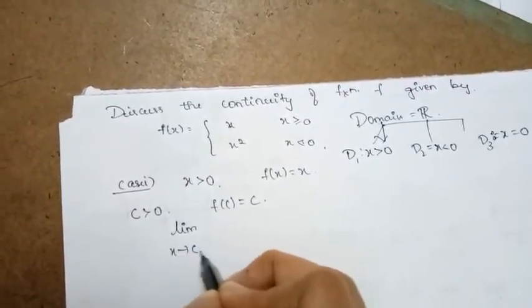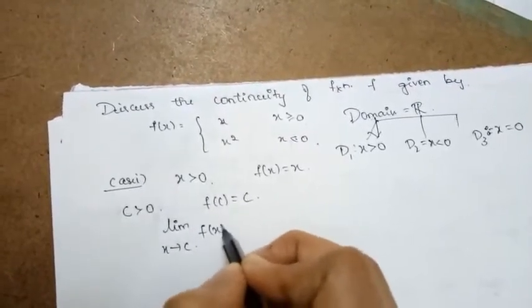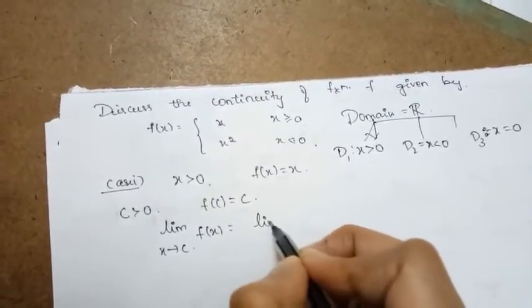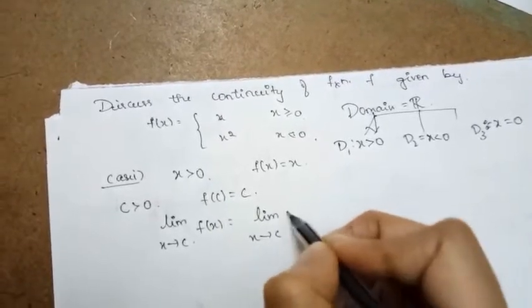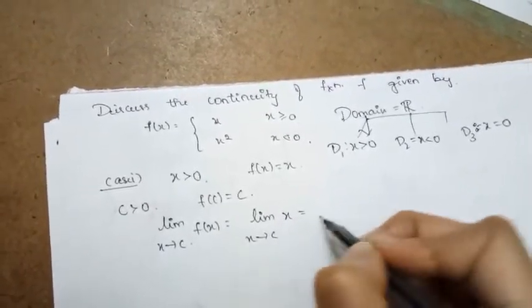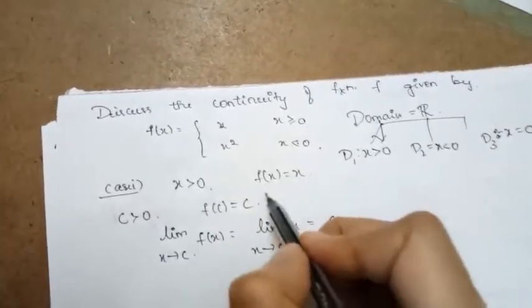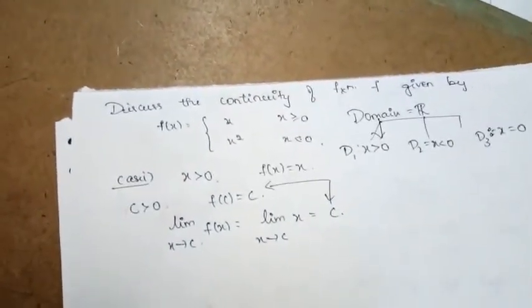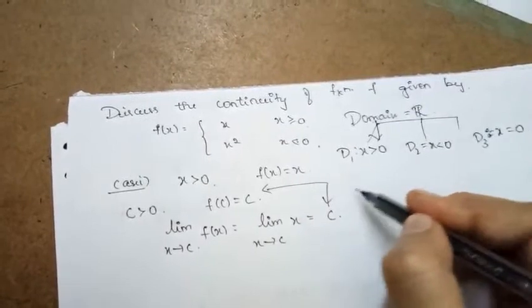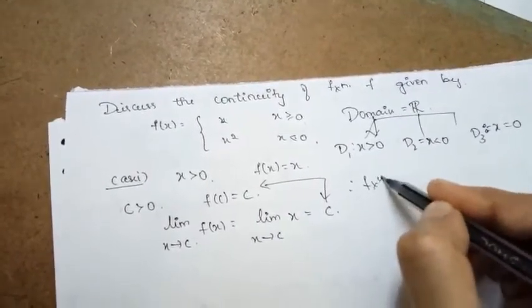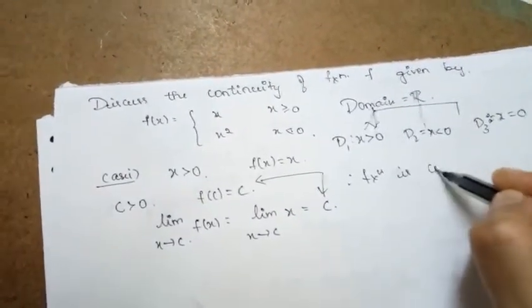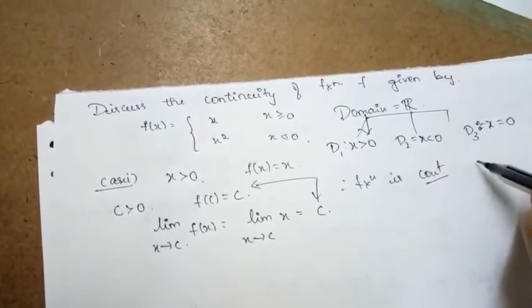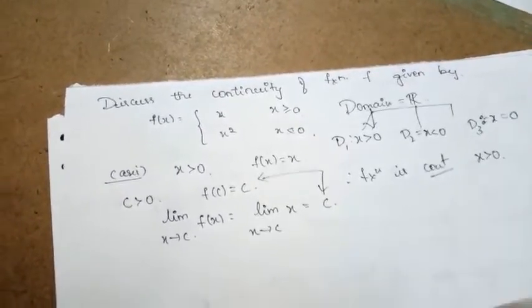Limit as x approaches c of f of x is equal to the limit as x approaches c of x. Since x is approaching c, it becomes c. So here the limit of the function and the value of the function at x equal to c are both coinciding. Therefore the function is continuous when x is greater than 0.